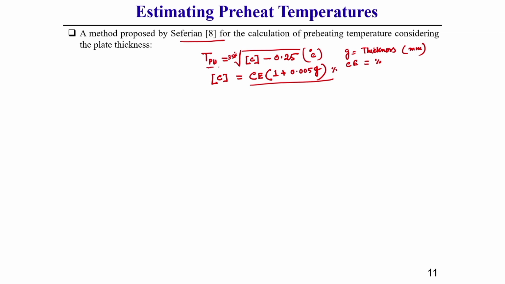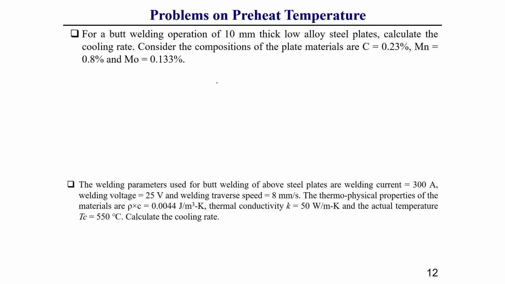By this you can easily calculate the preheat temperature of the material. You see this C in bracket is also sometimes called total equivalent carbon. Now, I will solve one problem, then it will be very clear to you. For a butt welding operation of 10 millimeter thick low alloy steel plate, calculate the preheat temperature.